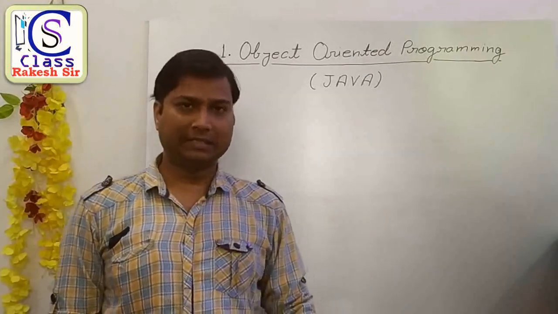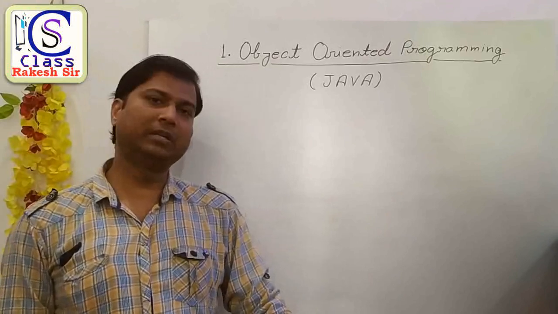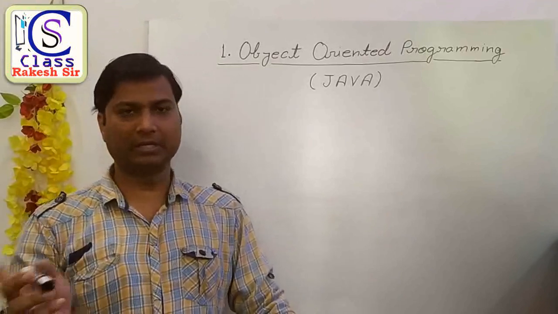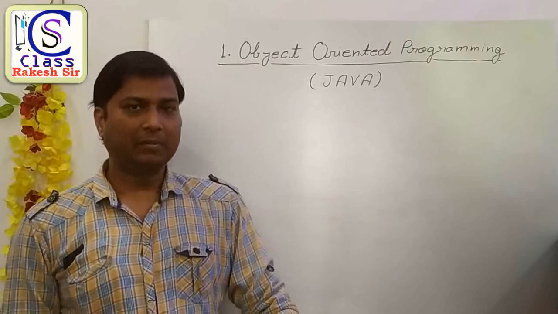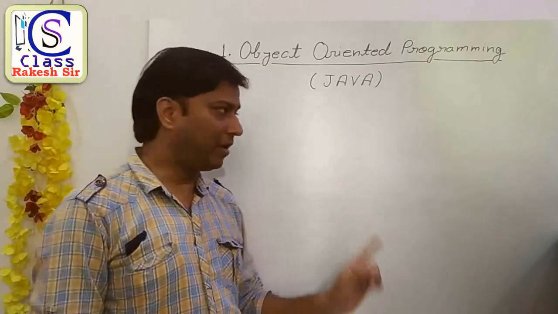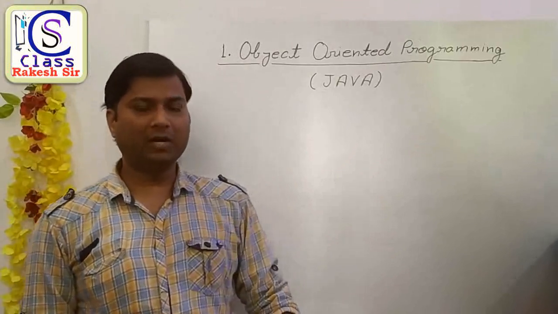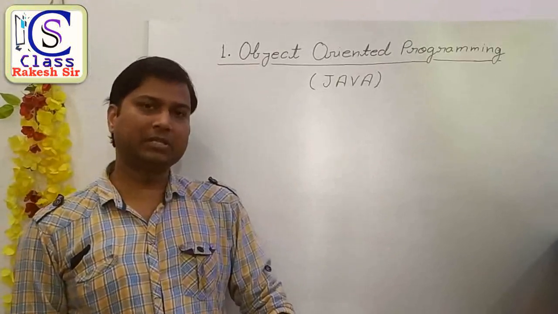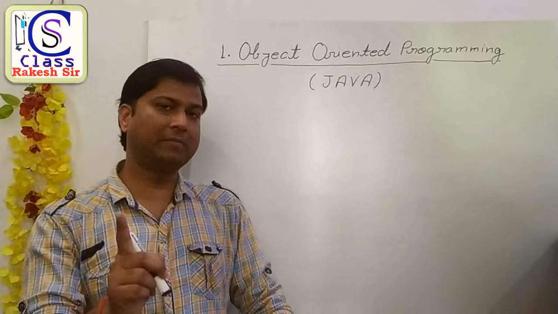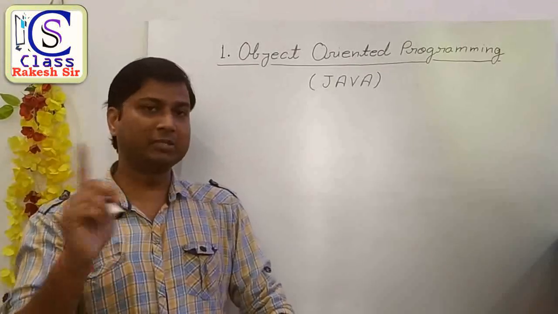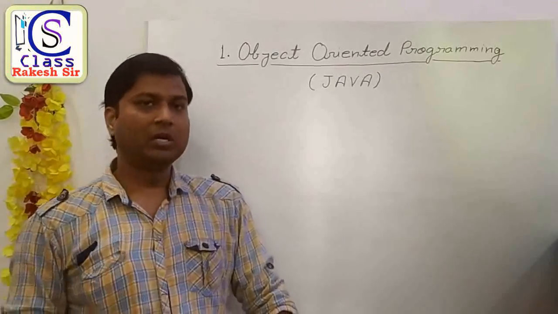Just like English, Hindi and so many other languages we use to communicate between two persons. But here we want to communicate with a computer system. Why? As you know, the computer has a brain, and the computer brain is known as the CPU.